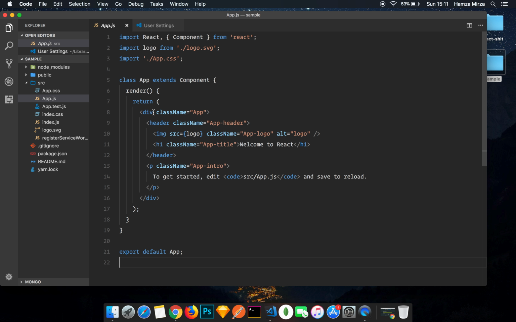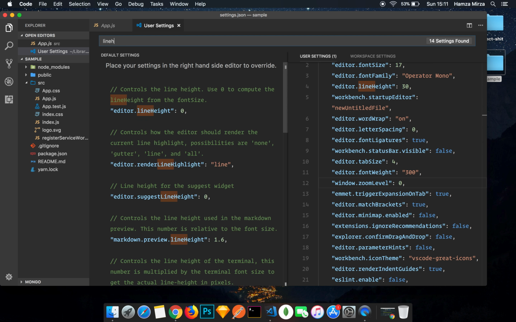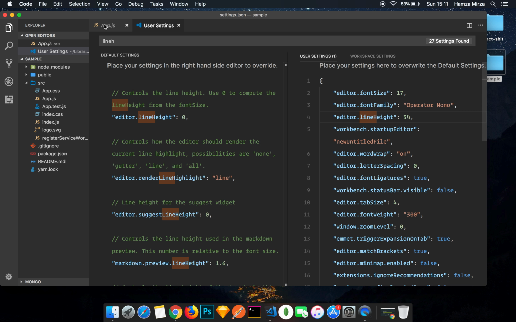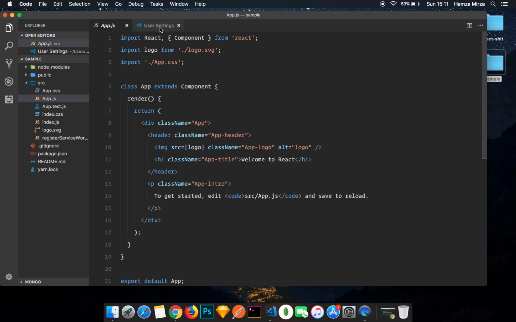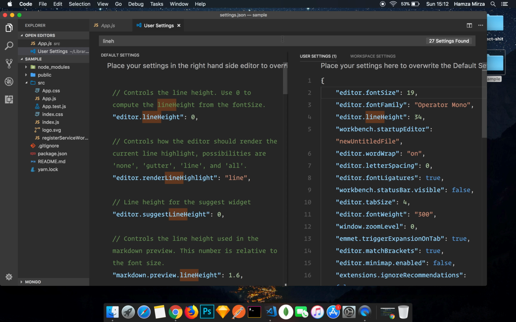I don't like how close these lines are to each other, so let's find line height. So editor.lineHeight, I'm pretty sure it already lives in my settings. editor.lineHeight, and I'm going to change this to 34. Okay, this looks great. Let's also bump up the font size a little bit more. I'm just going to change this to 19. Okay, so the only thing that's left now is the theme.